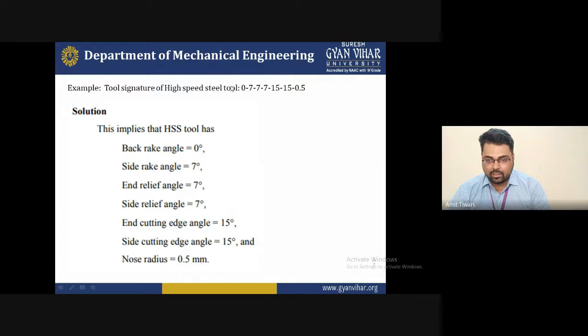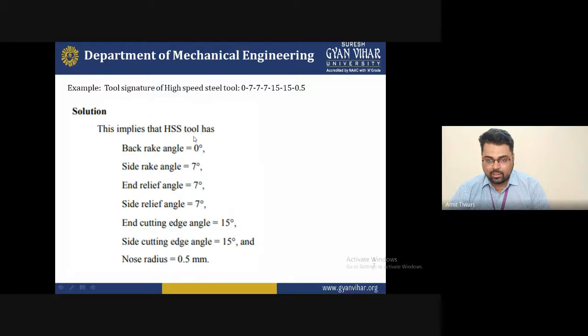So basically, if you find a question regarding the tool signature of a high speed steel tool, and the numbers are shown there, what do those numbers indicate? Those numbers indicate the particular nomenclature. This is the nomenclature from start to end that you will follow while doing any cutting or machining operation for any machine.